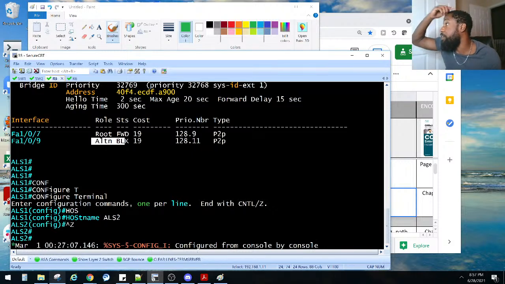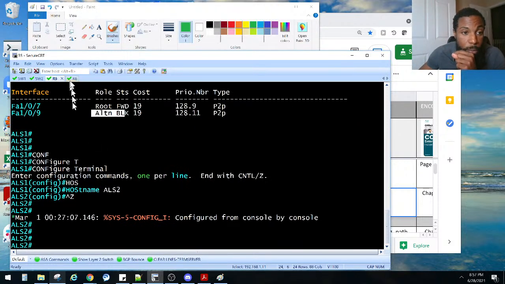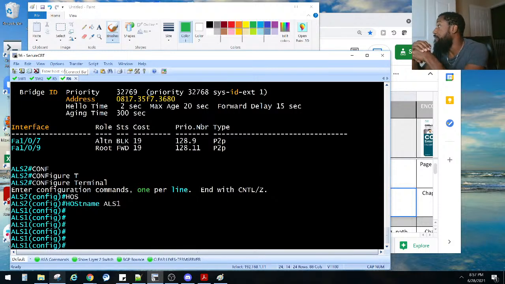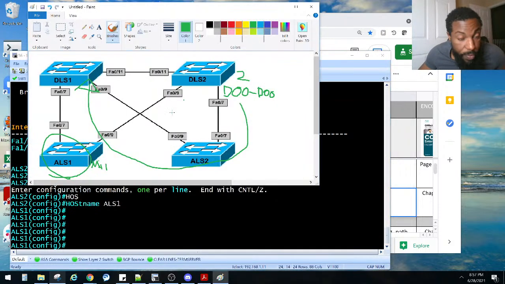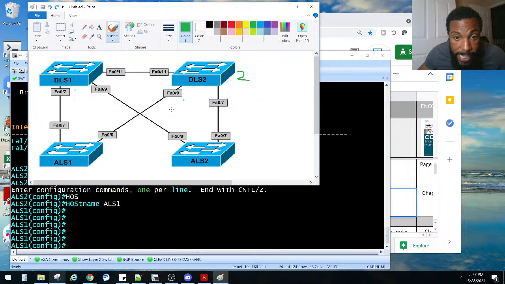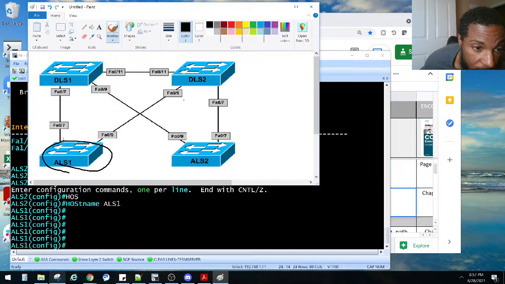Task 2. Configure trunking on the switches as follows. Configure ALS1, which is this guy right here, so that its interfaces will only trunk if the upstream switch is trunking. Y'all know what that is, right? So, get rid of all this. He said ALS1, this guy right here. Configure its interfaces, so this guy right here, only if the upstream switch is trunking. So if the upstream switch, which is this guy right here, and this guy right here, if they're trunking, then let it be a trunk.